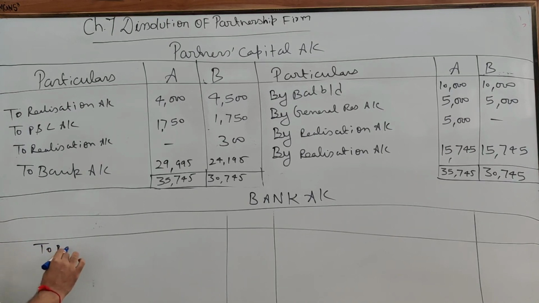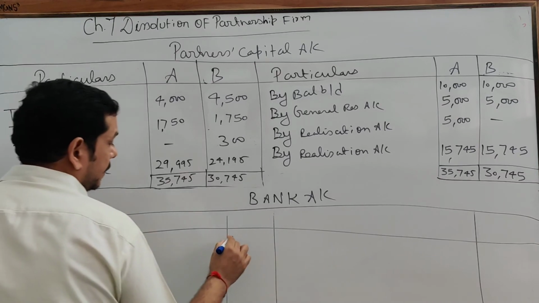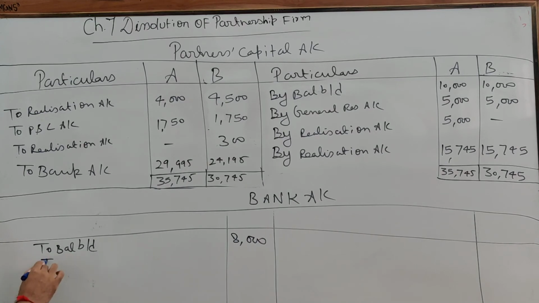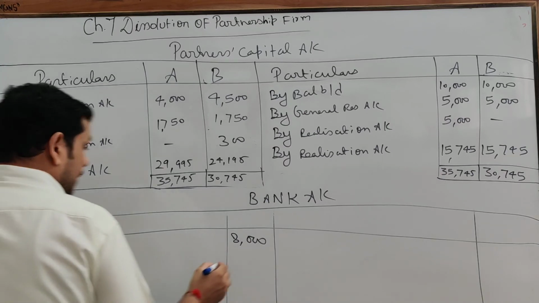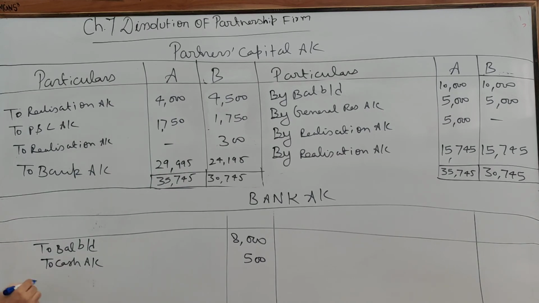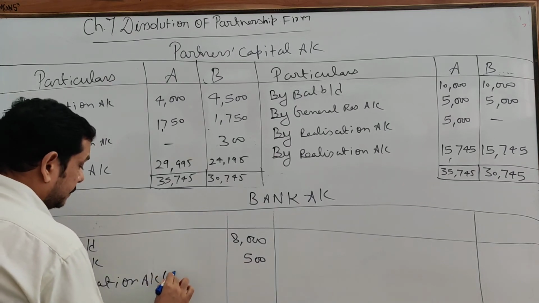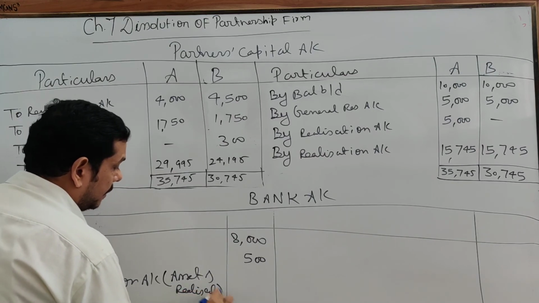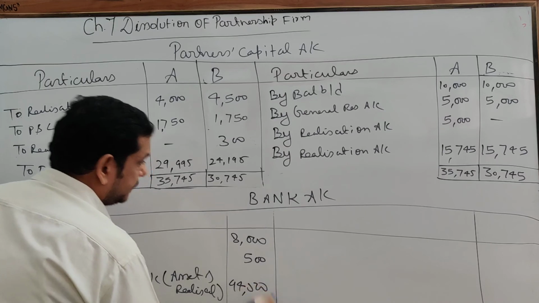So to balance b/d 8,000. It is considered that the cash in hand is also deposited into the bank. So to cash account 500. Clear? Now whatever assets are realized, that will come to the debit of bank account. So to realization, assets realized 94,500. Clear?